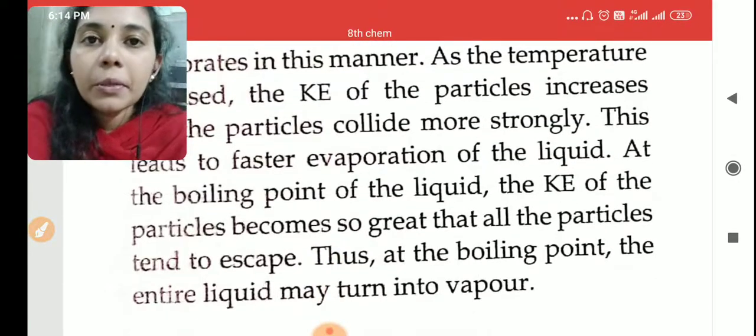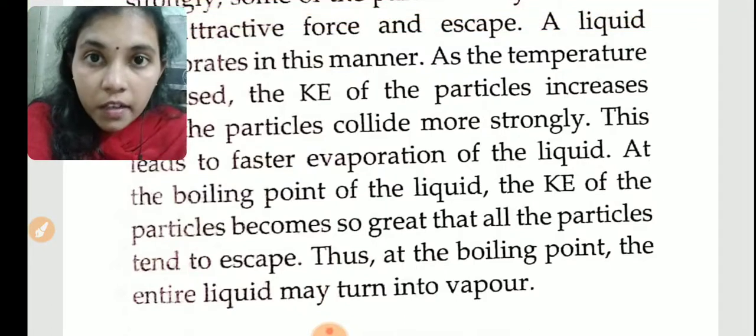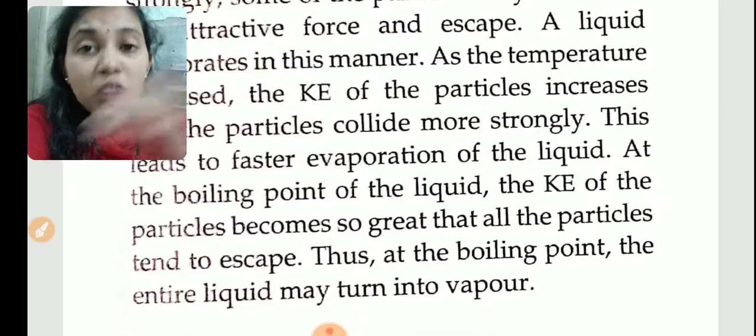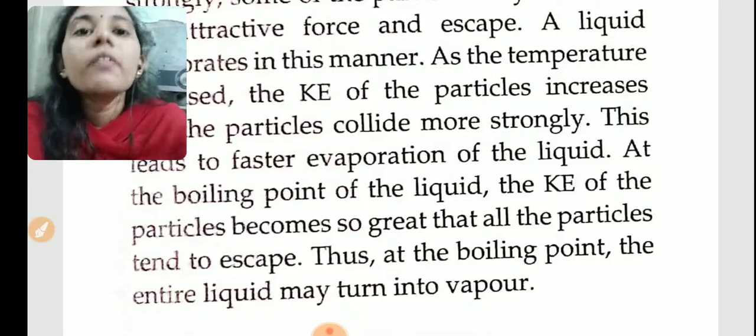So how will a liquid evaporate? When we are heating the substance, the kinetic energy will increase. As a result, they will strike very fast, collide very fast. So the molecules will get evaporated.